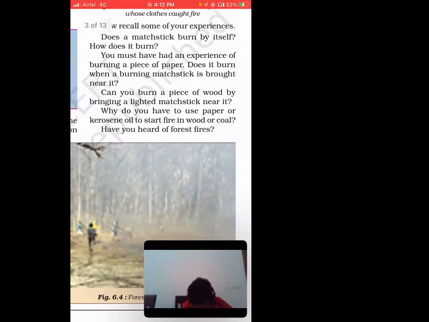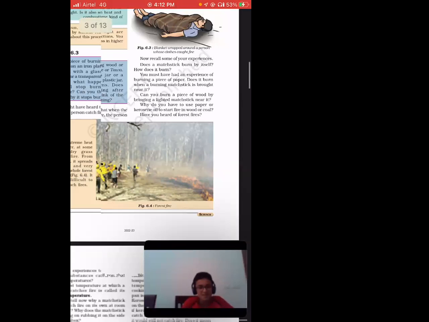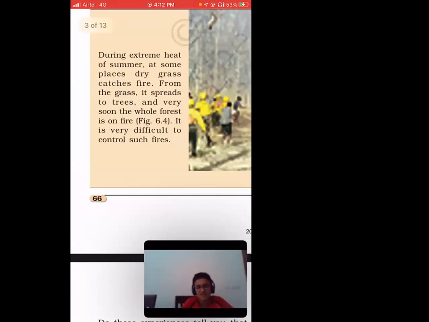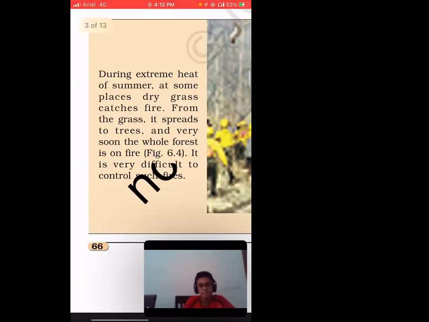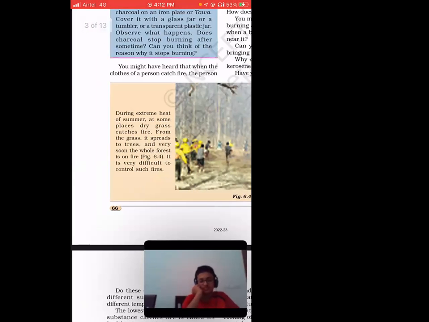Okay, so from fire we went to swimming, we went to the world end and everything, right? See, over here you can see one more thing is written. During the extreme heat of summer, at some places dry grass catches fire. As I already told you, dry grass rubs against each other and catches fire, right? And it spreads to trees, and very soon the whole forest is on fire. So basically, this is natural. Nobody came here, right? And it is very difficult to control such fire, right?